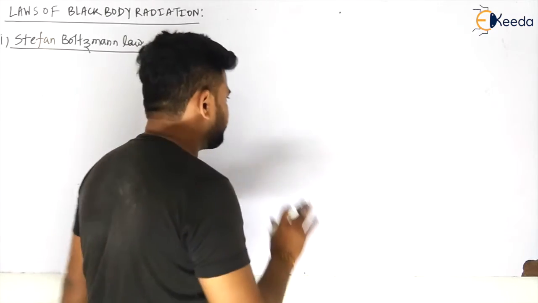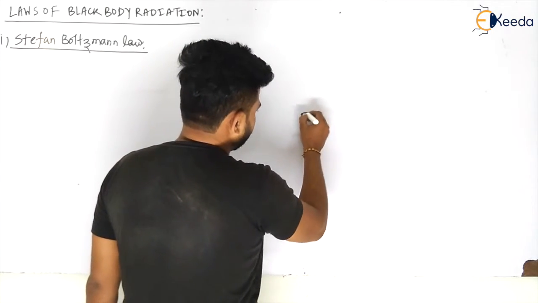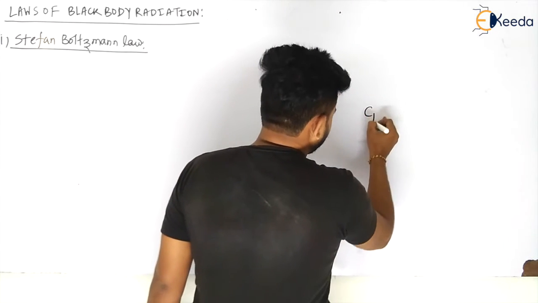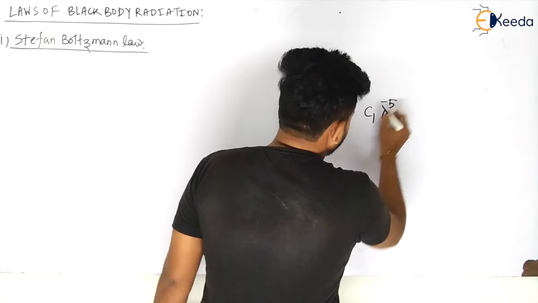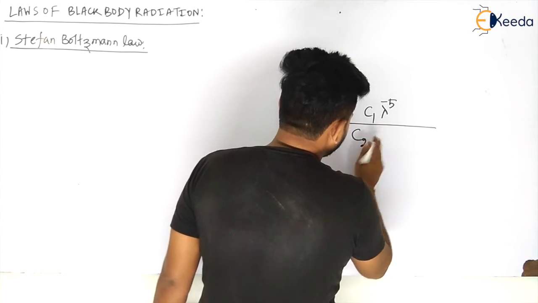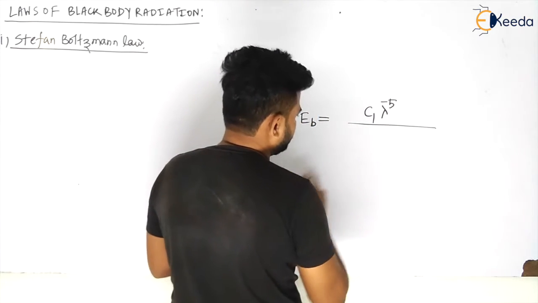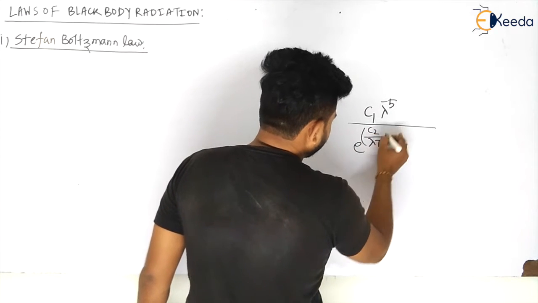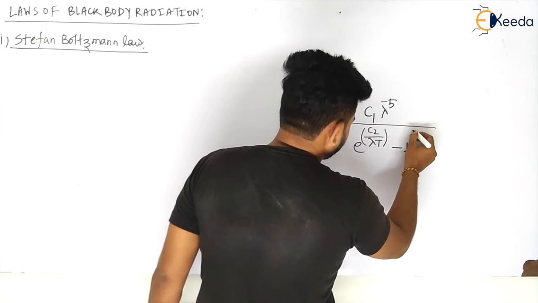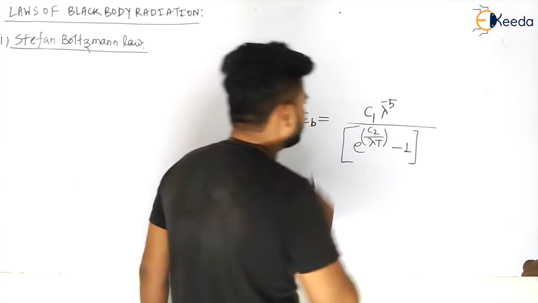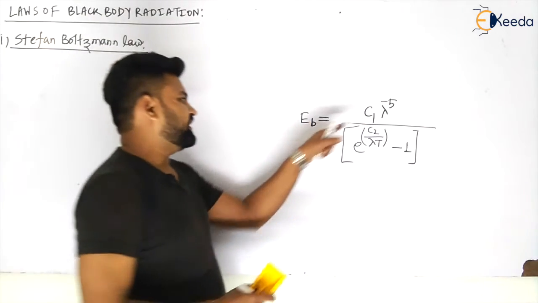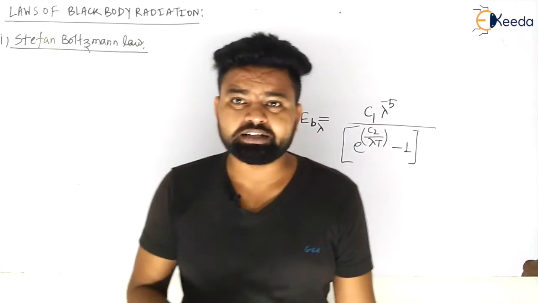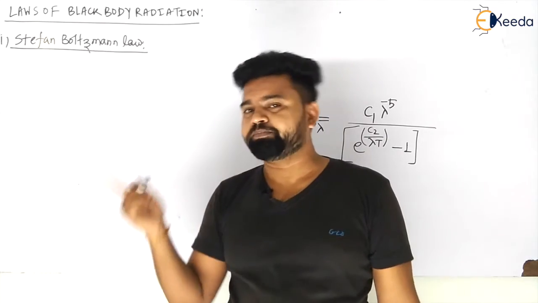We know that at a particular wavelength, we can calculate the black body power directly: C1 lambda to the power minus 5 divided by e to the power C2 by lambda T, my dear students, minus 1. We have this equation. So at a particular wavelength, Planck is defining the emissive power.